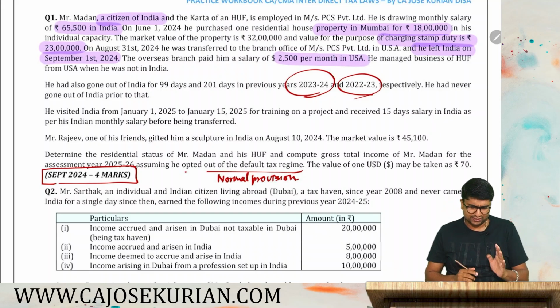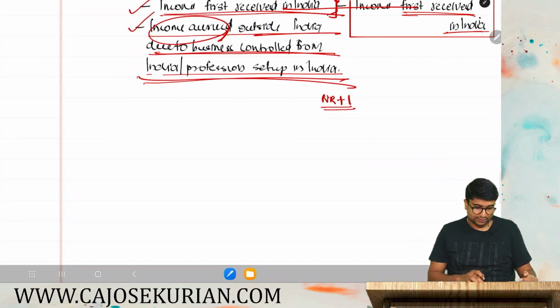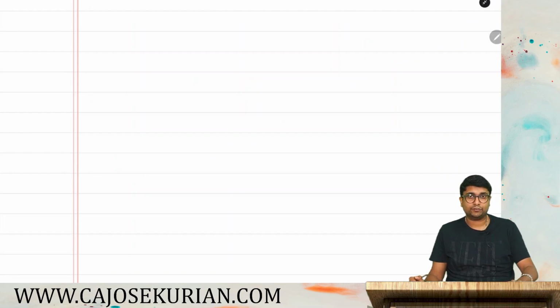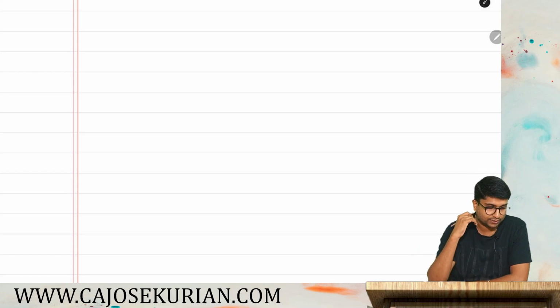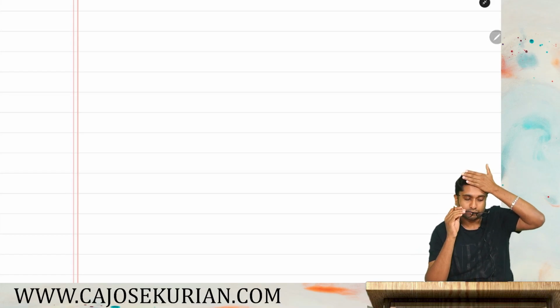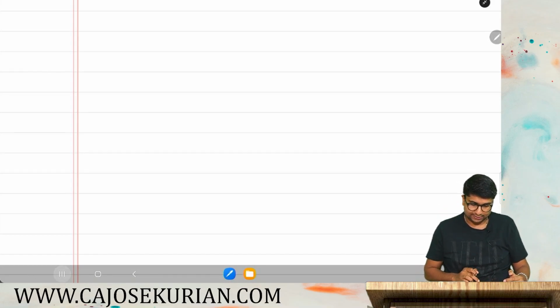that is for 4 marks. So first let's determine the residential status of Mr. Madan. So we have identified the type of SSC. So what is the type of SSC? Mr. Madan is an Indian citizen, left India for the purpose of employment. Okay. So what we need to do is we need to count his days of stay in India. So let's count his days of stay in India. For that, let's go to that question and write the answer.